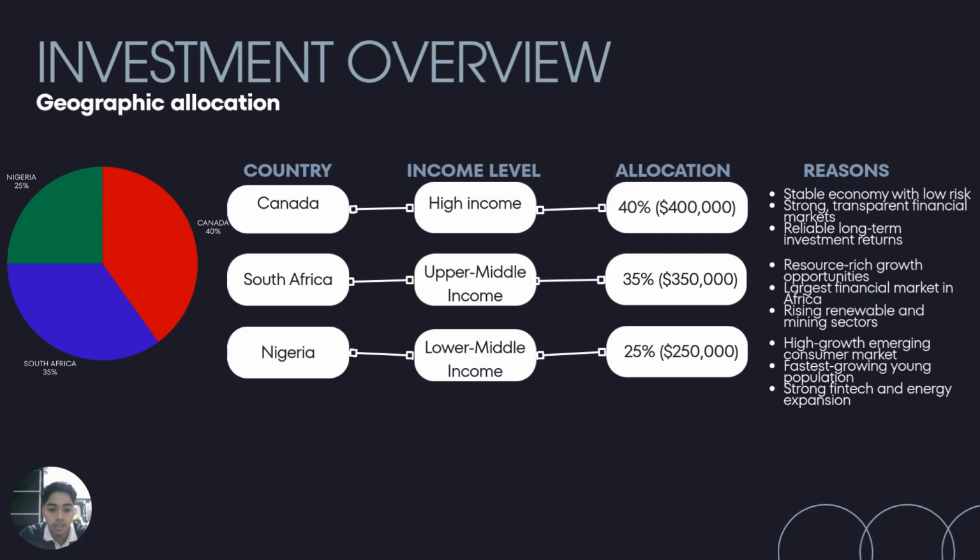The second country that I've chosen is South Africa, which will take 35% of the allocation of 1 million. An upper middle income economy with strong opportunities in mining and renewable energy. And the last country that I've chosen is Nigeria, which will take 25% of my total 1 million investment. A lower middle income, high growth market driven by fintech and rapid urbanization.